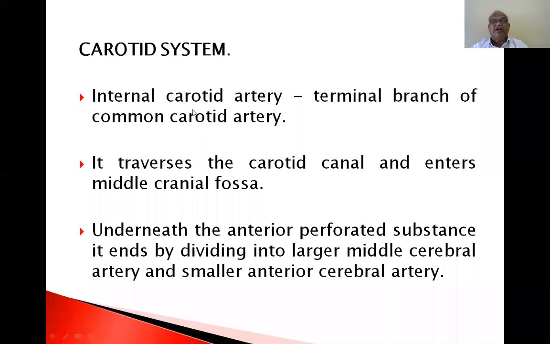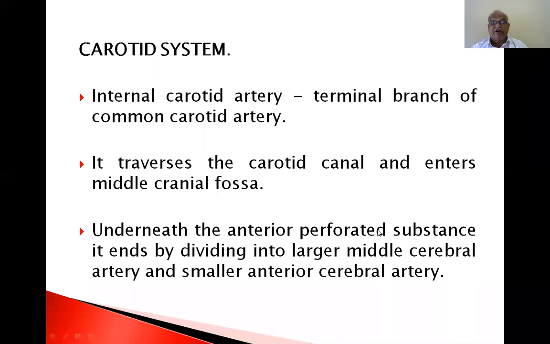Carotid system. Internal carotid artery is the terminal branch of the common carotid artery. It traverses the carotid canal and enters the middle cranial fossa. Basilar artery and vertebral artery enter the posterior cranial fossa. Internal carotid artery enters the middle cranial fossa.